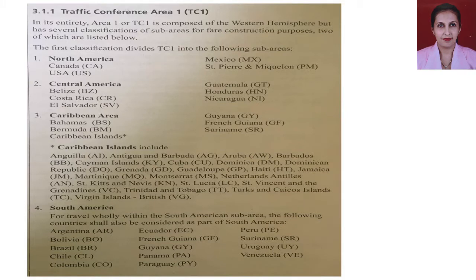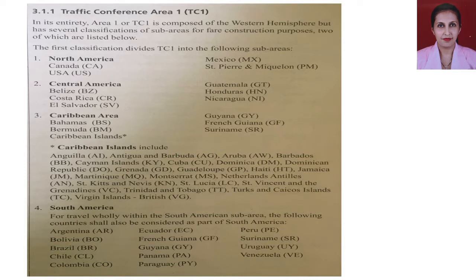So the first classification divides TC1 into following sub areas: North America, Central America, Caribbean area, South America. So in this slide, you can see there are 4 subdivisions, and which countries come under North America, Central America, Caribbean area, and South America are mentioned here.